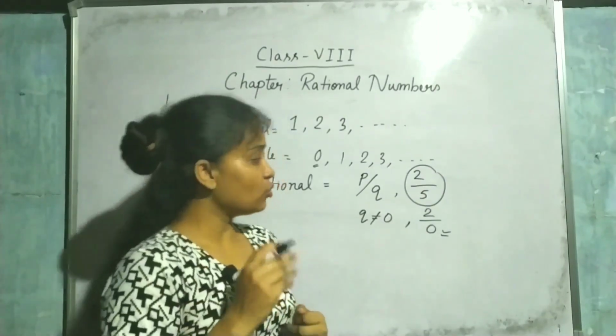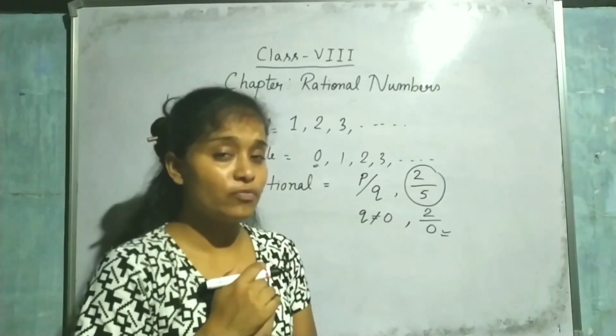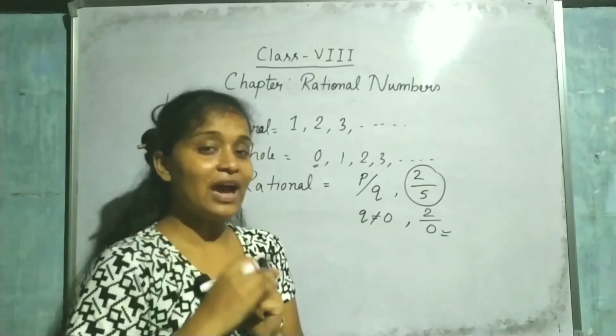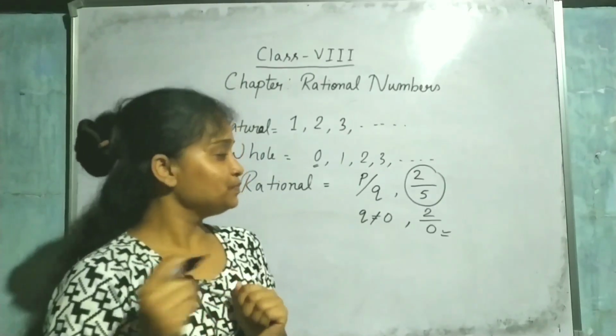So now what do you mean by a rational number? The numbers which we can write in the form of p by q are known as rational numbers. Okay, got it?